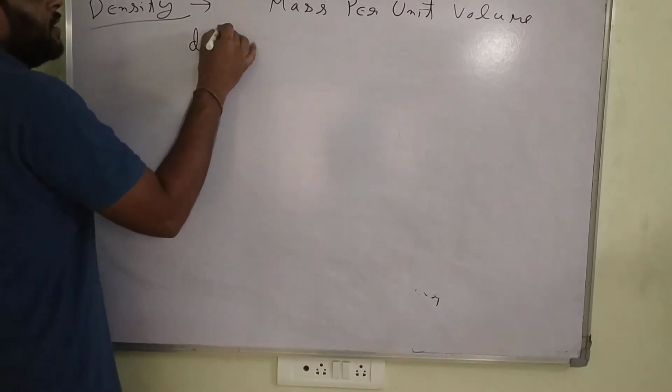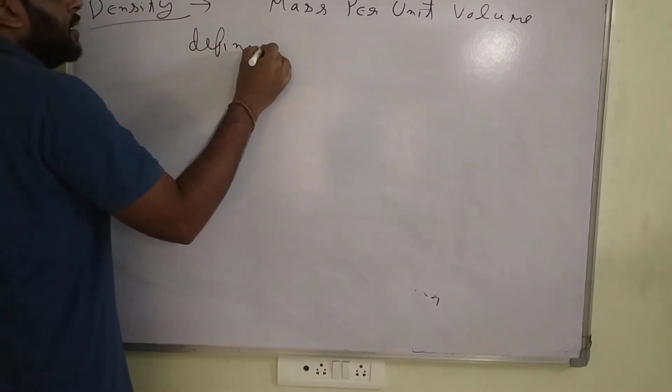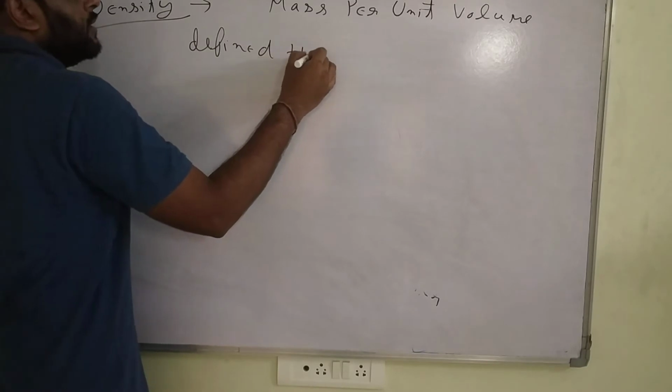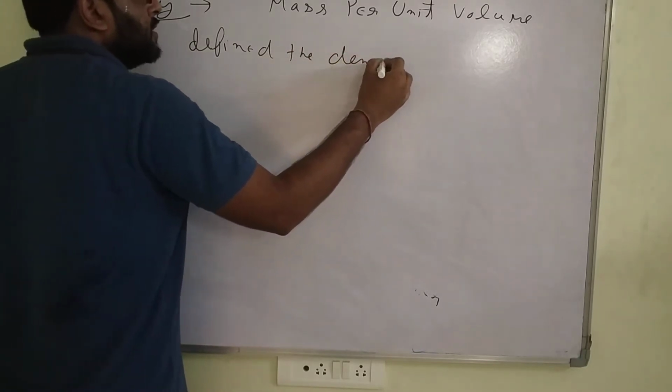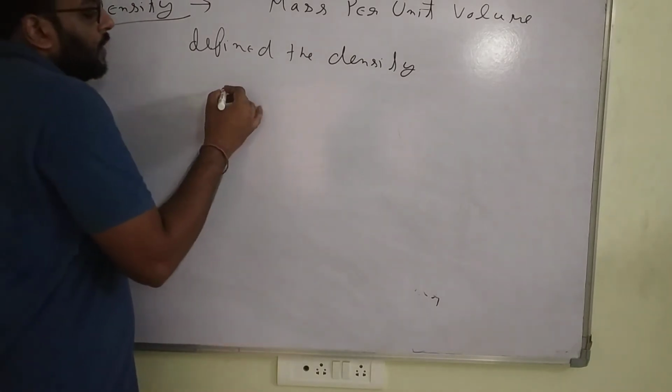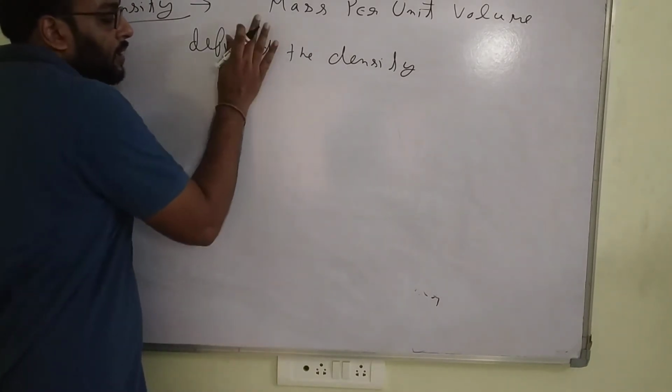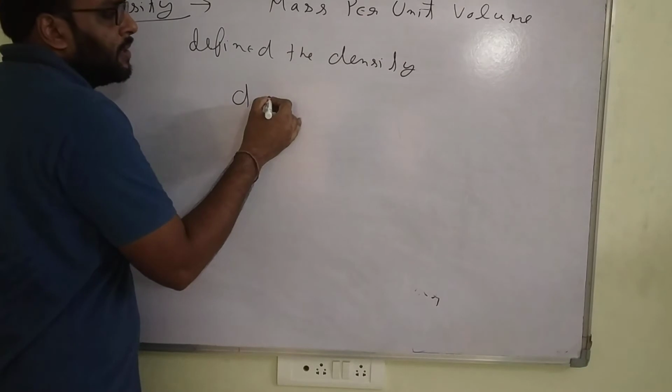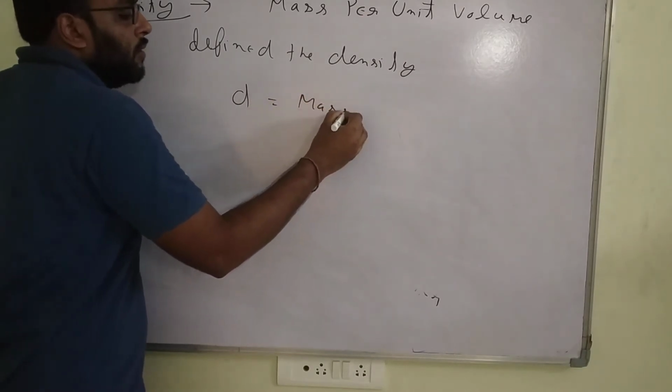Define the density. Density is written as capital D, mass upon volume.